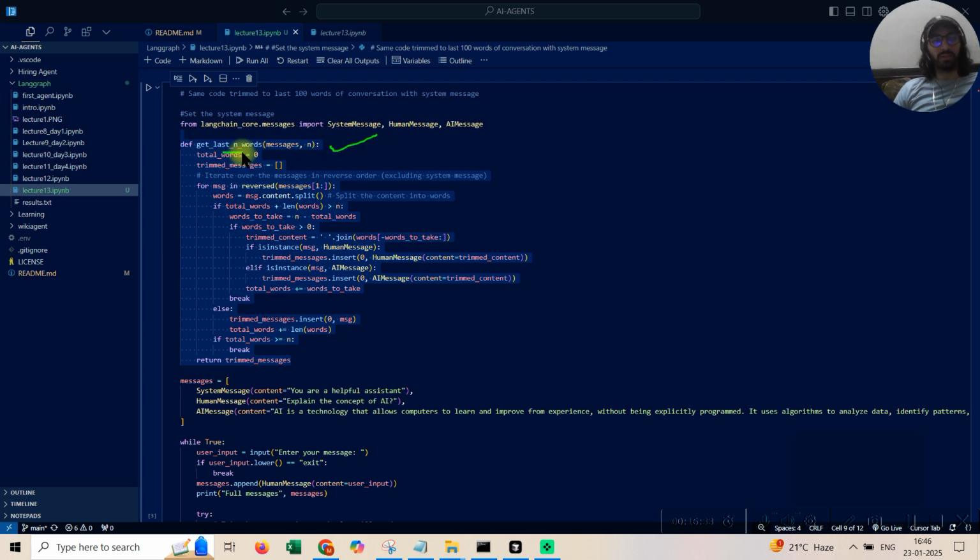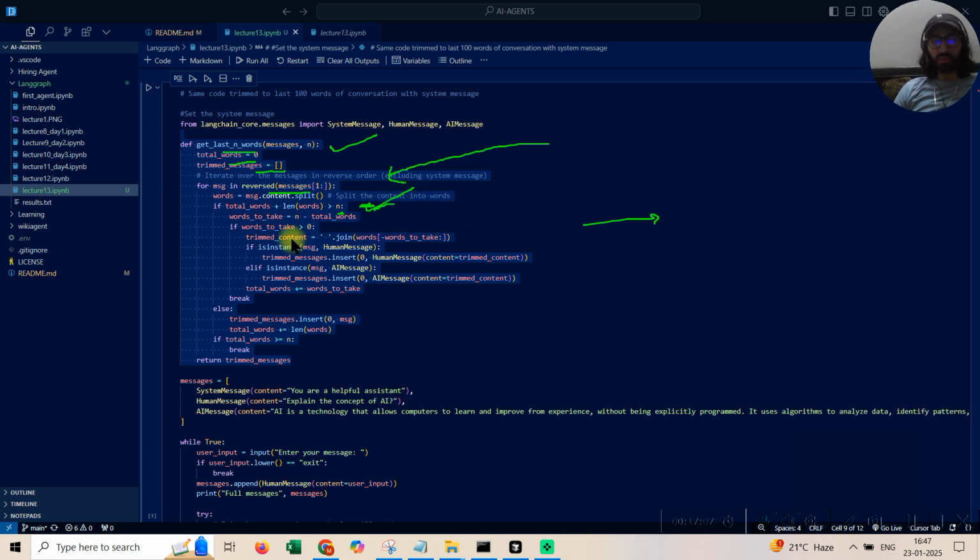So, guys, you can just understand last n words. What are the total number of words and what are the trimmed messages? A simple list. Fine. So for message in reversed messages, the first thing we are doing is reversing everything, because we want to look at the back of the messages first, right? Then we check whether total words is greater than 100, and only then do we split. Until you haven't reached that token limit, you would keep on having a natural conversation.